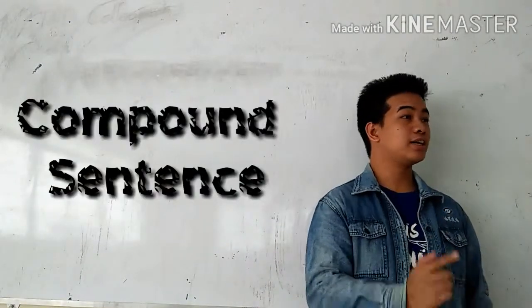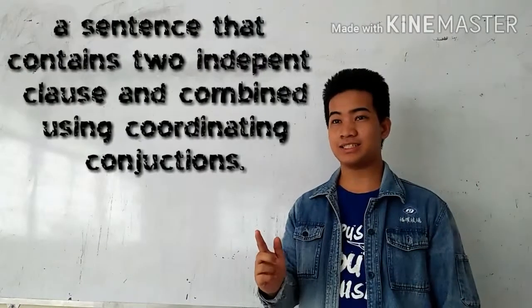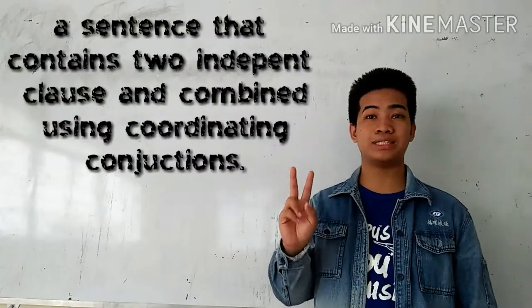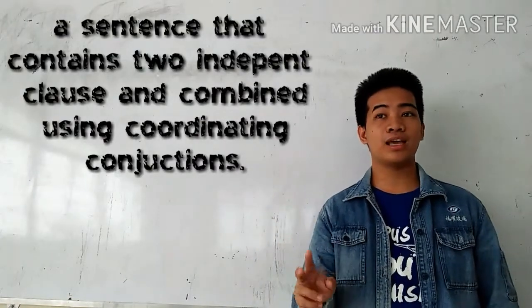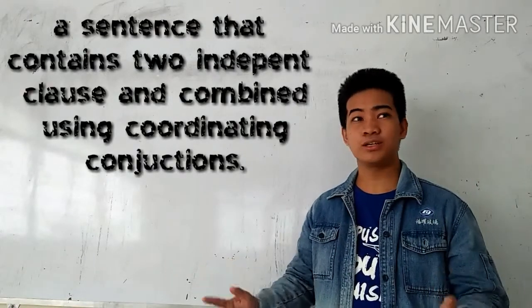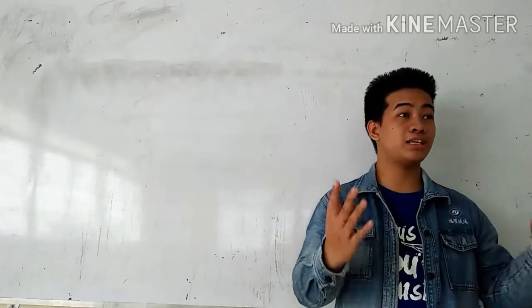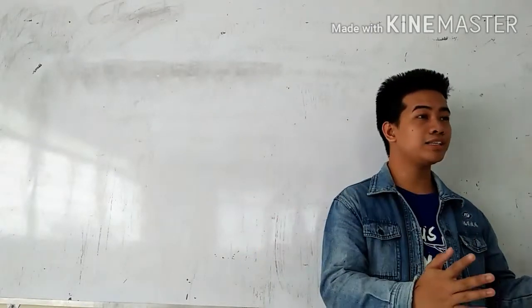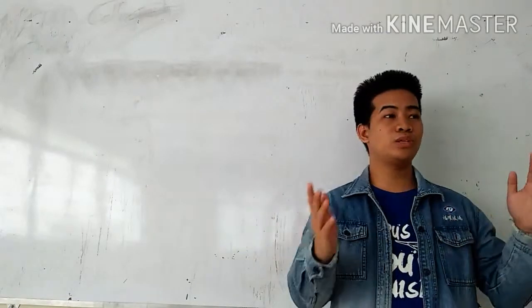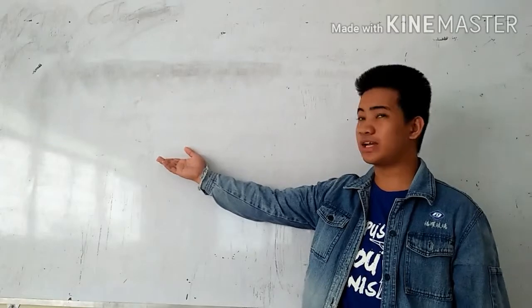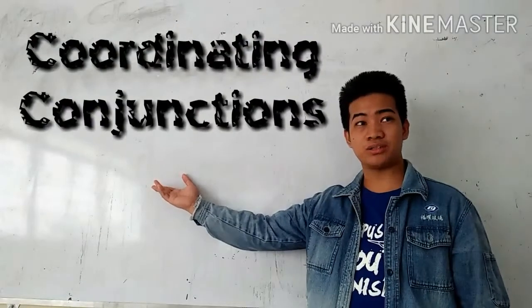A compound sentence refers to a sentence that has two independent clauses, or two complete sentences, and they are connected using a coordinating conjunction. We defined already what an independent clause is. An independent clause is a sentence or a clause which can stand alone. Now, what we are having right now is a coordinating conjunction.